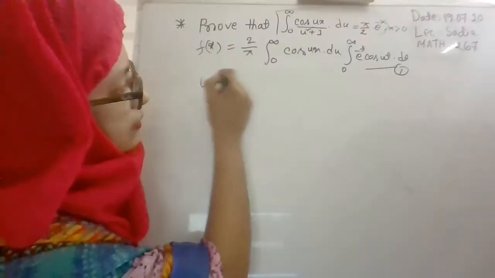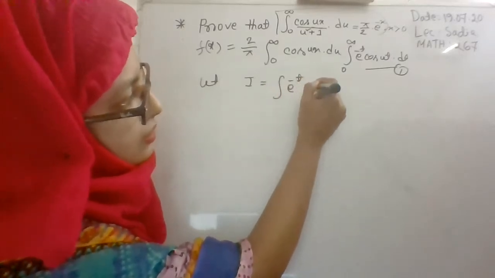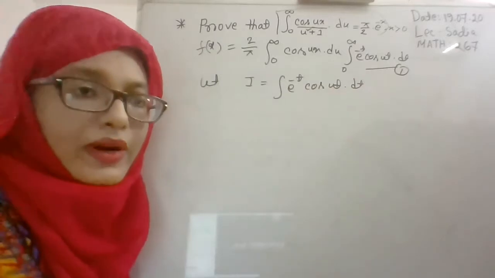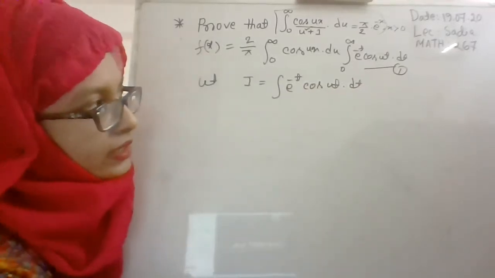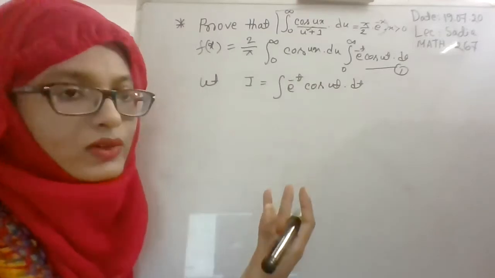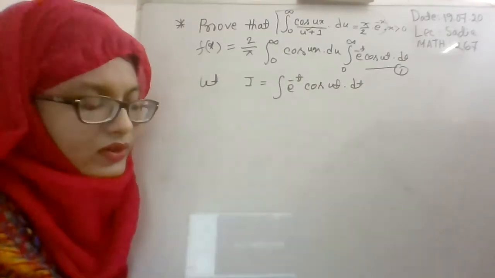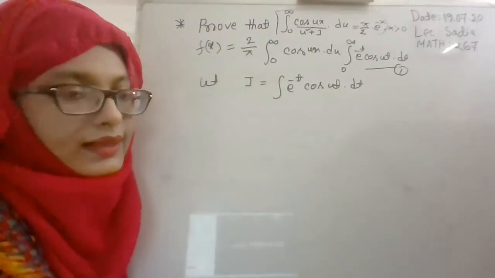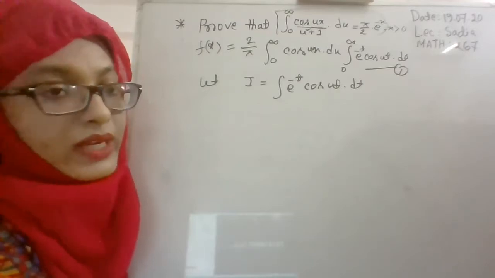Yes, ma'am. Okay. So let's consider I is equal to the integral of e to the power minus t cos ut dt, and we will use the upper and lower limit after completing our integration. For here, what will be u and what will be v? Using the general rules for the uv formula, e to the power minus t will be v and cos ut will be u.